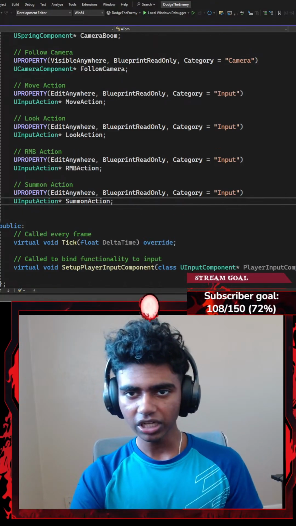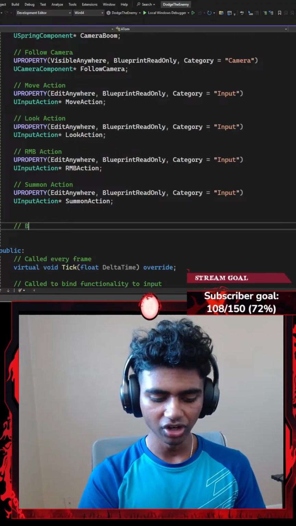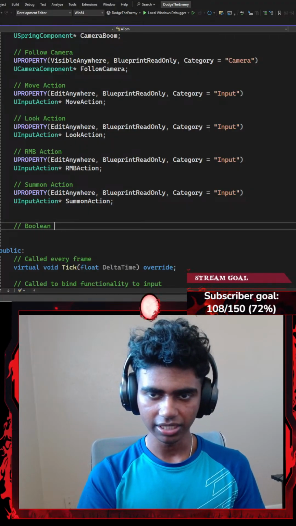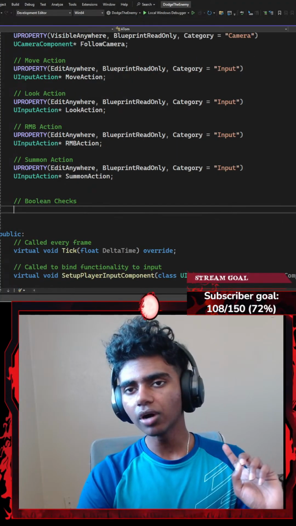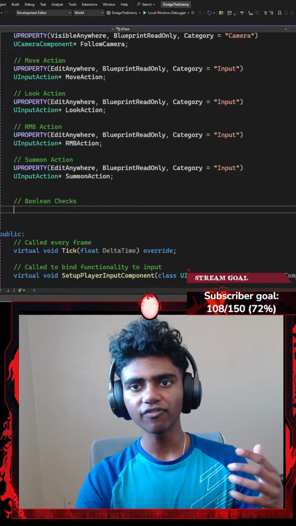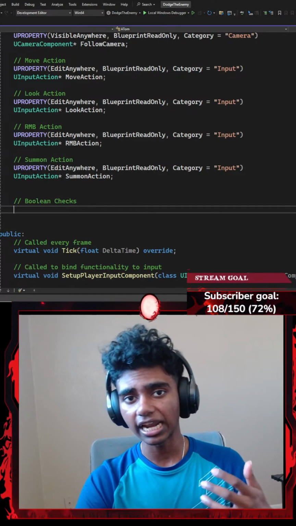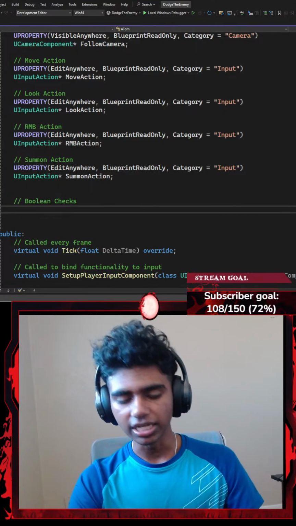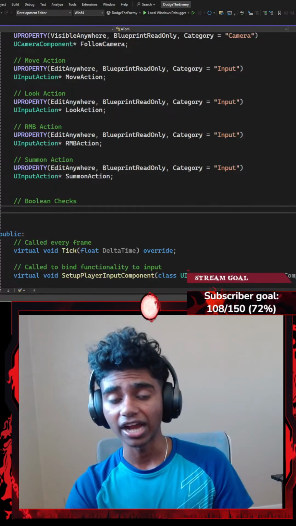Okay, that said, once we're done with adding all these new properties and actions, I'm going to add another comment that says something like boolean checks first, in which I want to add a boolean state that checks whether or not my RMB, my right mouse button, is being pressed, and whether or not the B on my keyboard is being pressed. Because I'm going to click B to actually summon my object, or summon my actor, in my window.